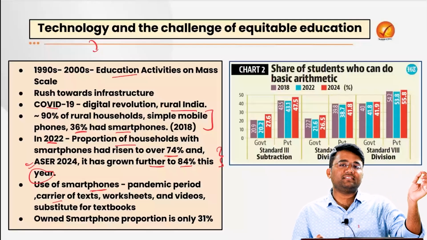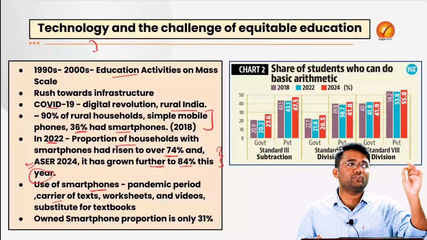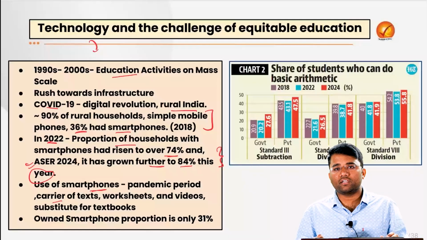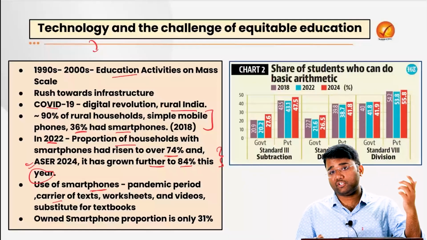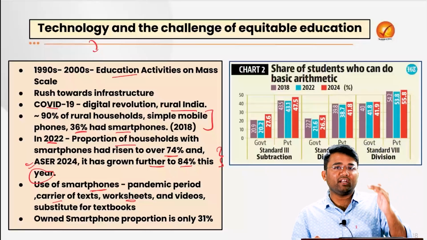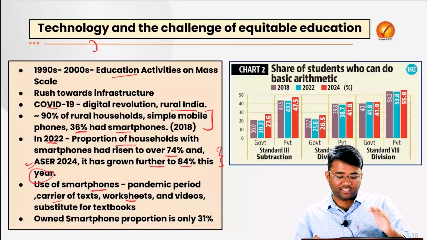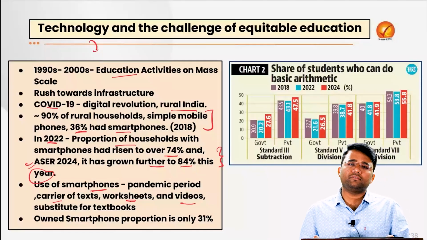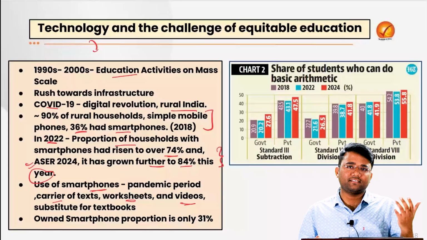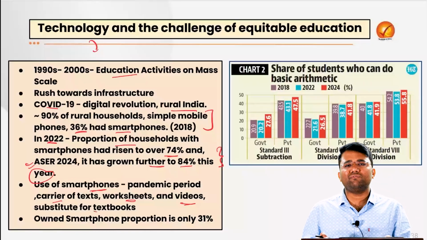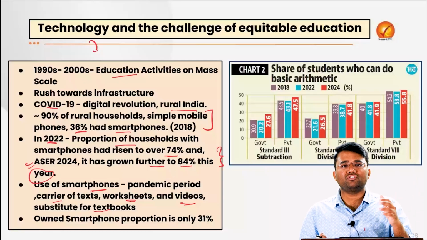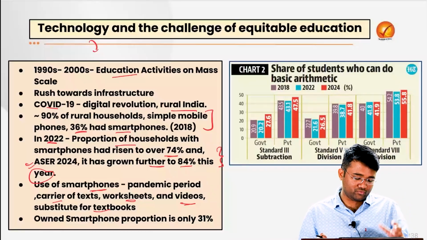The text messages were being sent from the schools to the particular student, that this is your homework, this is the task, this is the assignment that you have to do. The worksheets, showing the amount of progress, the amount of work a particular student has done, and the videos, the recorded lectures of the particular classes, the test discussion, and obviously the PDF of the textbooks, were made available on these smartphones itself because of the lack of physical opening of the classrooms.